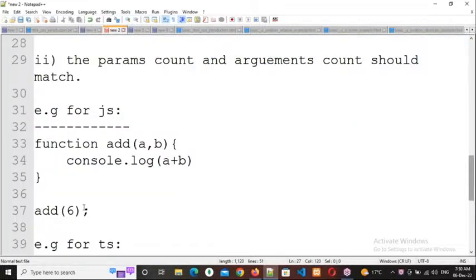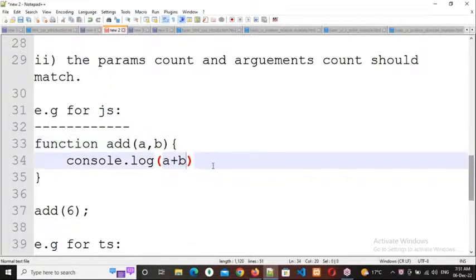So argument 1 matches with parameter A, so the A value will become 6. So A plus B means A is 6 only. But what about B? That value is undefined, because it is an unmatched parameter. Clear, everybody?